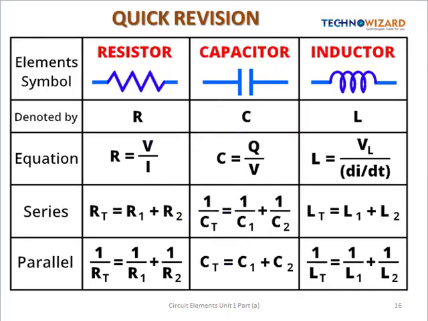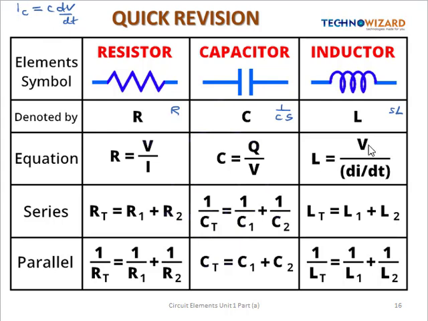Okay, and now let's have a quick revision. The elements we studied are resistor, capacitor and inductor. These are their symbols, denoted by R, C and L. If we talk in the S domain, the resistor in the S domain remains as it is, that is R, but the capacitor in the S domain is represented by 1/Cs, and the inductor in the S domain is represented by S into L. Now equations. R is equal to V by I, and Q is equal to CV, so C is given by Q by V, and the current across the capacitor is given by C dV/dt. Here we can also find the voltage across the capacitor.